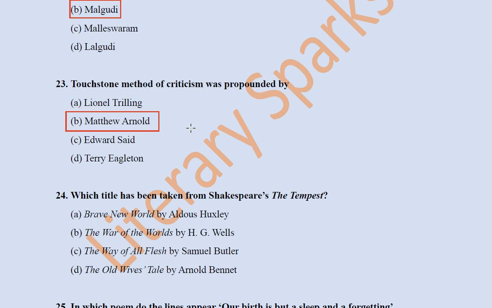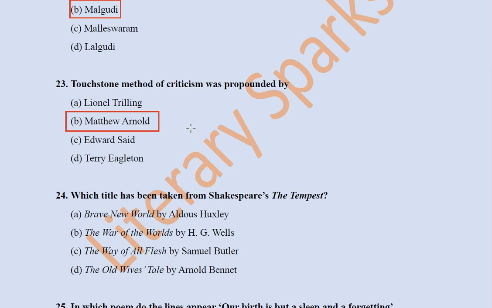So, what is a touchstone? If you remember, the very first question in this series was that Touchstone is a character from William Shakespeare's As You Like It. A touchstone is a stone which is used to examine the purity of gold. So from there, Matthew Arnold propounded the theory that we have classic writers like Milton, Shakespeare, Dante, Homer.